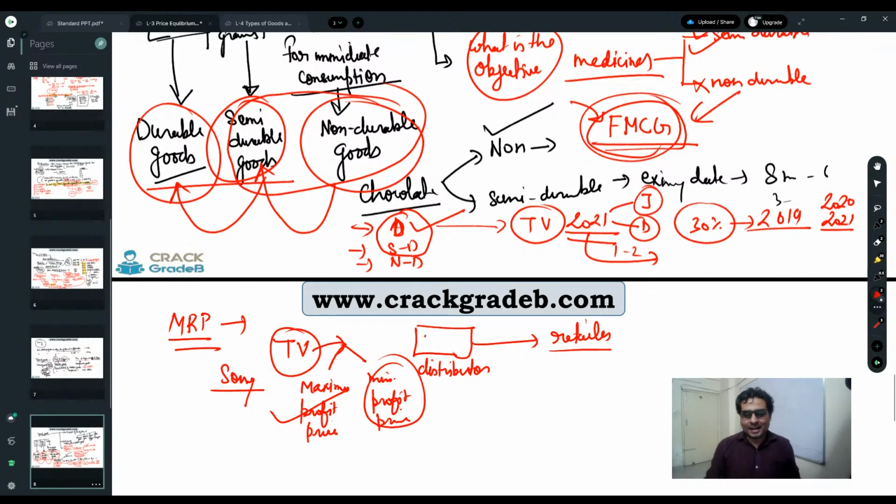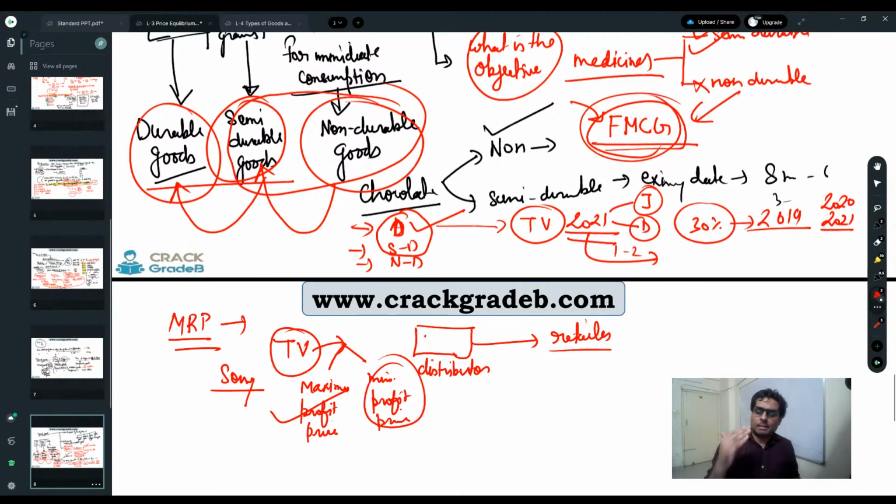Don't think that when you are getting 40% or 30% off, the company is going to lose. No, they always have this pricing, maximum profit price and minimum profit price, because they know that people will go for the latest model, right? Latest model, iPhone 13 or iPhone 12. So iPhone 13 will be in the market, so people will go for iPhone 13 rather than iPhone 12. So these are the marketing things they always have in their mind. Whenever you learn consumer behavior, it's not in your syllabus, but these are general things about when the price is applicable, right?